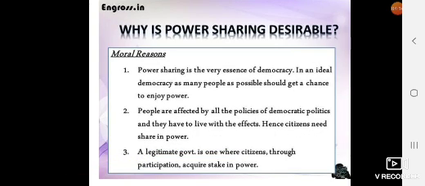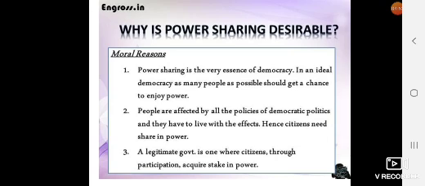Now, as per the moral reason, again I have quoted three points. The first one is that power sharing is the very essence of democracy. In an ideal democracy, as many people as possible should get a chance to enjoy power. People are affected by all the policies of democratic politics and they have to live with the results. Hence, citizens need a share in power. A legitimate government is one where citizens through participation acquire a stake in power. So these are the two reasons, moral and prudential, why power sharing is desirable.